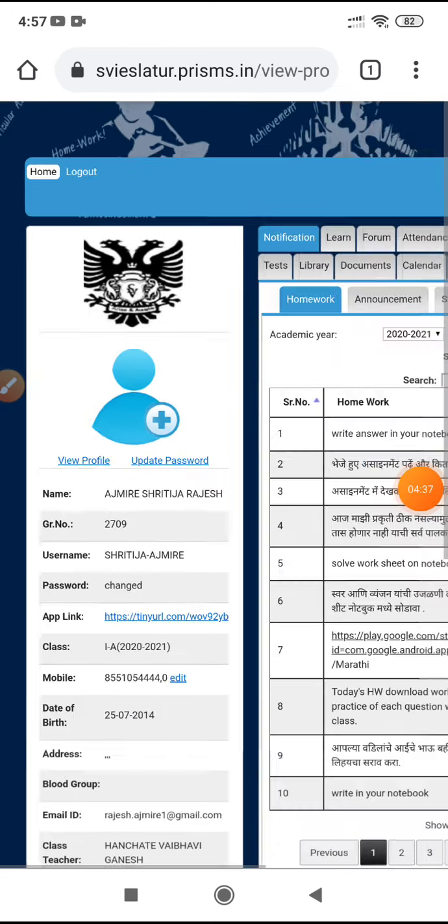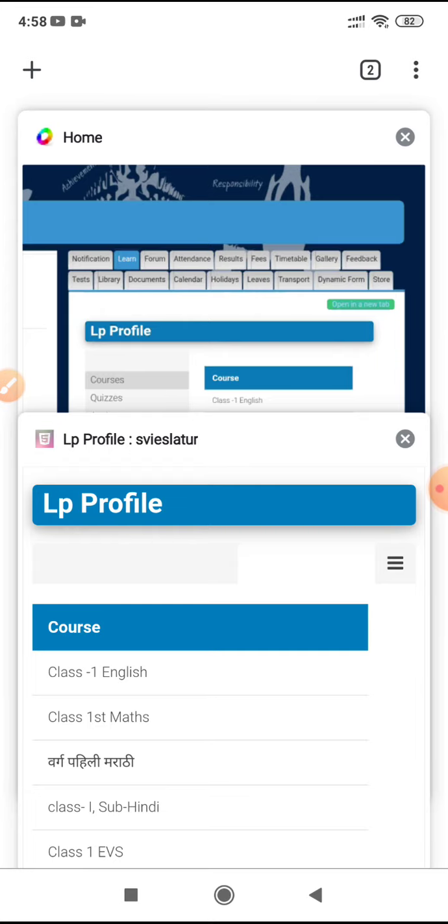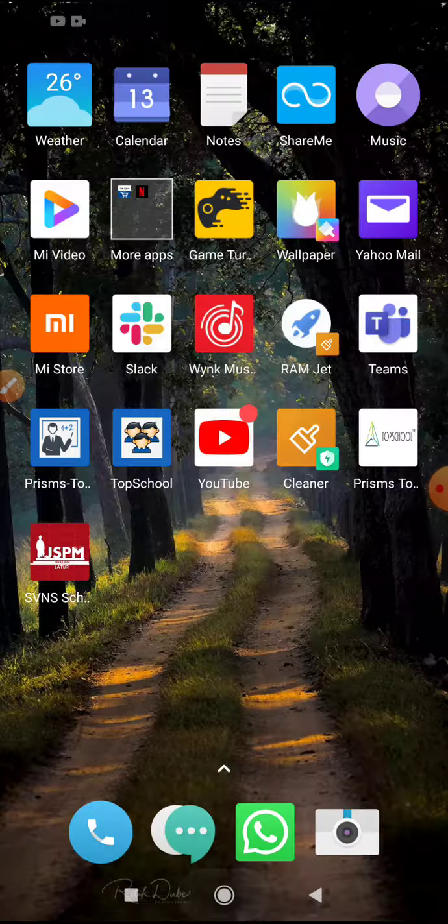and you'll be able to access your courses again, or you can click on open in a new tab and keep it open. But even if you do a web login, you have to remember one thing very clearly: please do not exit it, do not close the tab, let these tabs be open even if you do lose network. If you do not close those tabs, even if you come back after attempting a paper, your progress